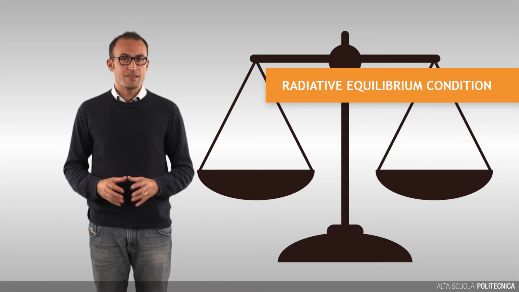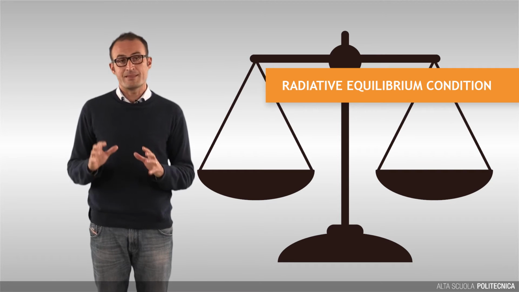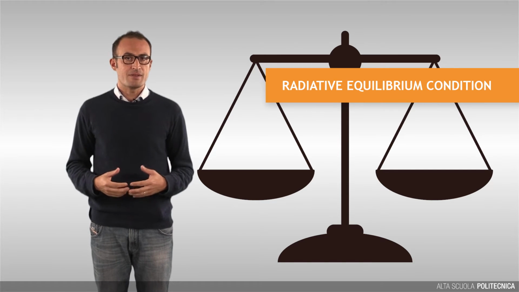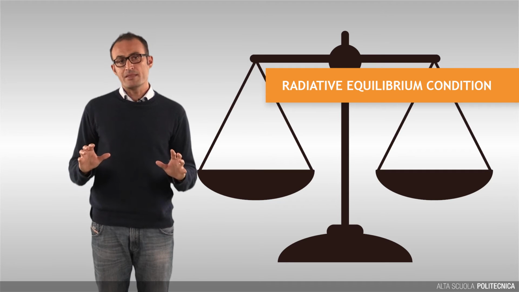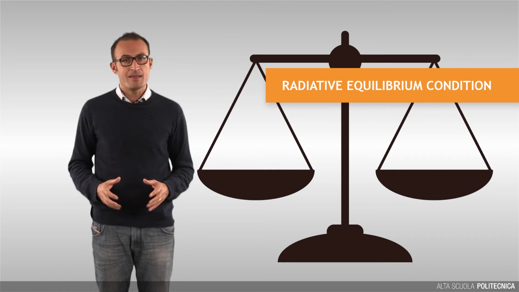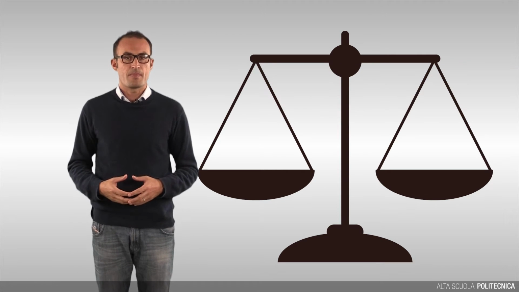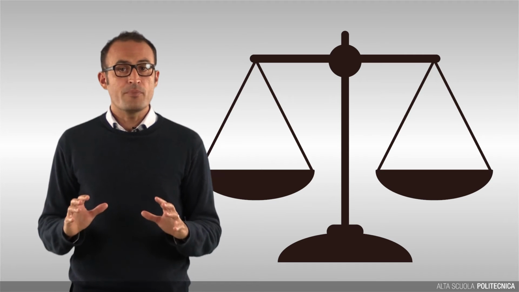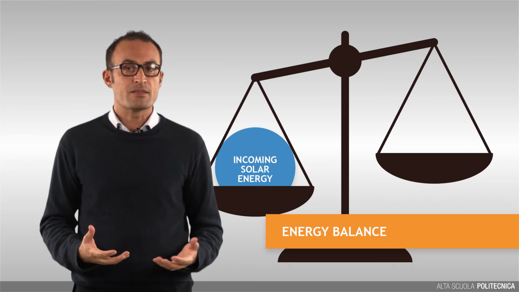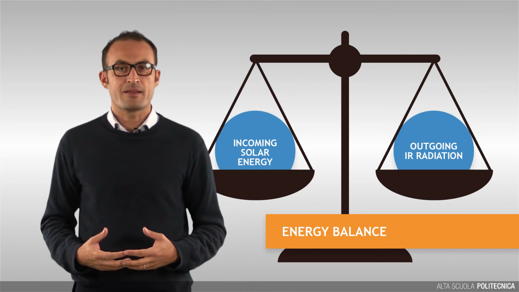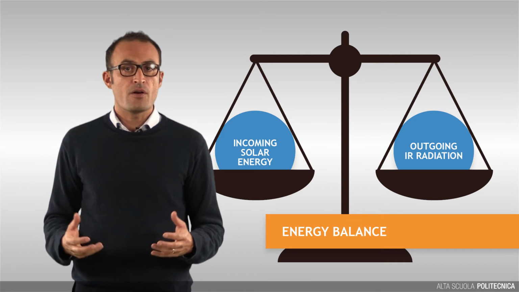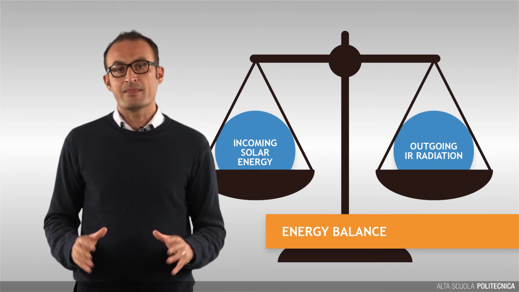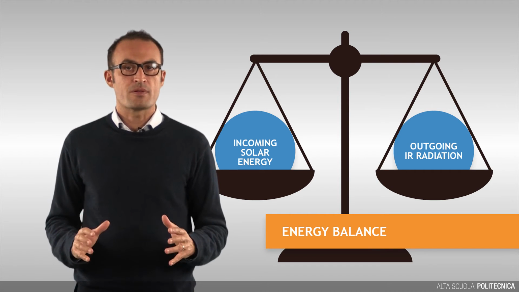This absorbed energy is then emitted because both the Earth's surface and atmosphere are at temperature above 0 Kelvin. The spectrum of this radiation is centered in the infrared band and can be described as the radiation of a black body at temperature lower than that of the Sun. The mean temperature of the atmosphere-lithosphere-hydrosphere system accomplishes the energy balance between the incoming solar energy and the outgoing infrared radiation. We will discover later on that the physics of the radiative energy balance between the Sun and the Earth is fundamental to understand the global warming forcing.